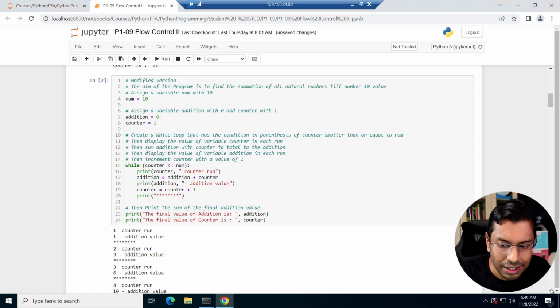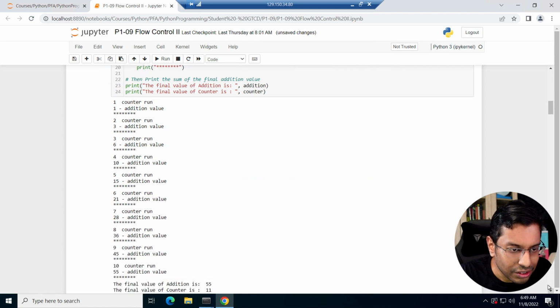You can see that in the first counter run, the addition value is 1, right? Then it goes out of the loop, counter is 1, it's less than num. It goes back into the loop, and now counter is 2, addition becomes 3, 1 plus 2 gives you 3, right? Because you're adding addition plus counter gives you 3, and then you move on. 3 is less than 10, and then it goes into the next loop, and here, the third counter run, you add 3 plus 3, which gives you 6.